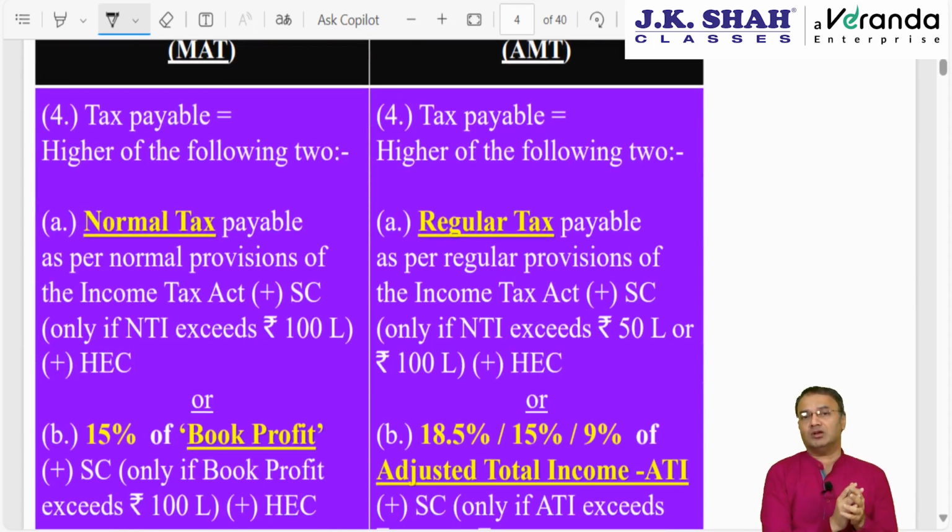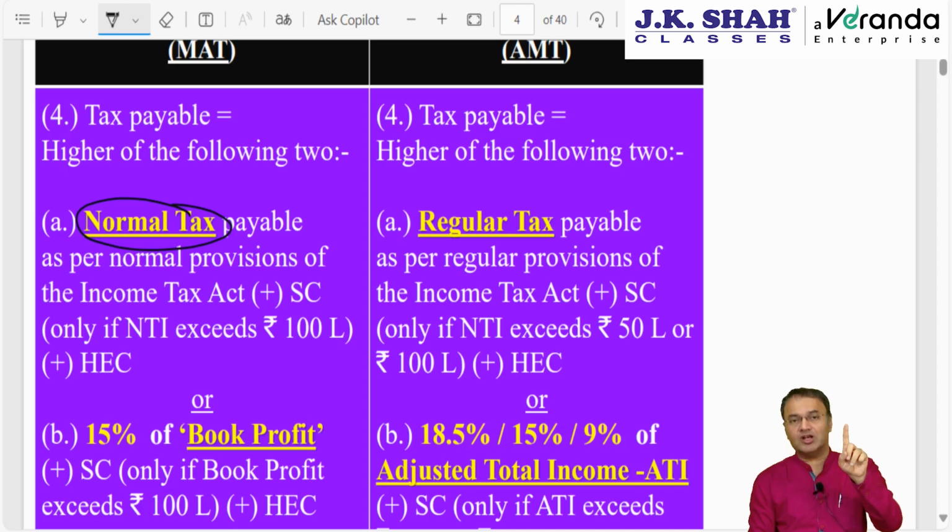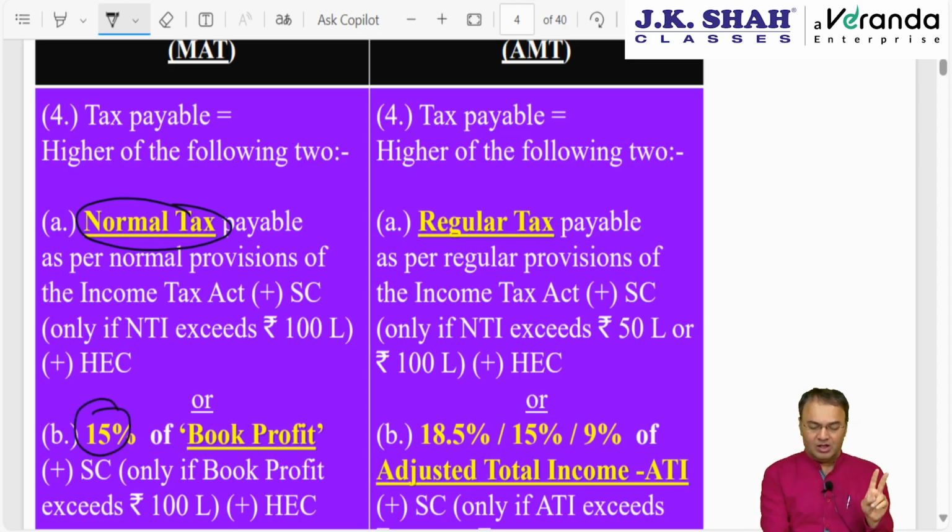Next point is that in minimum alternate tax, the tax payable was the higher of the two. Here also tax payable will be the higher of the two. But since the chapters are on similar lines, the government, in order to distinguish between the two, has used slightly different language. For minimum alternate tax, tax payable will be number 1, normal income tax plus surcharge plus health and education cess, normal tax calculated as per normal provisions of the Income Tax Act, or 15% of book profit. Here the language is normal tax and book profit.